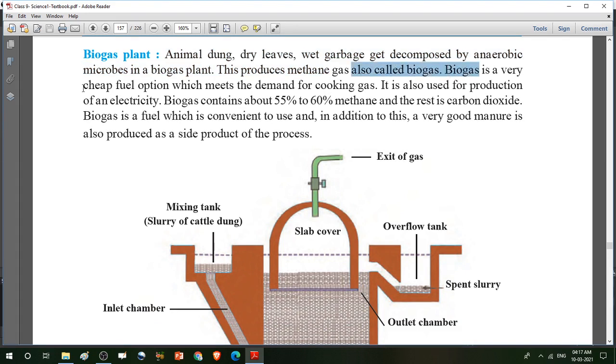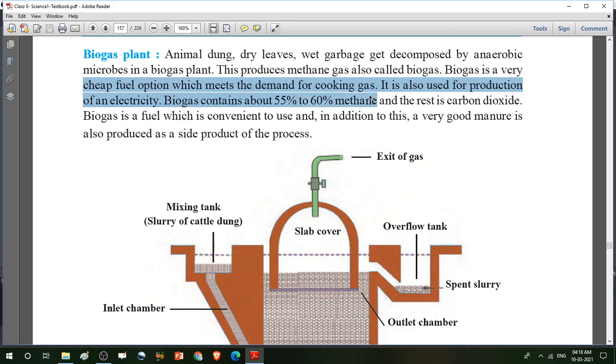Biogas is a very cheap fuel option because what we use to produce the biogas, animal dung, dry leaves, wet garbage, are waste materials. These organic products are used for producing methane gas. So this is a cheap fuel option which meets the demand for cooking gas.